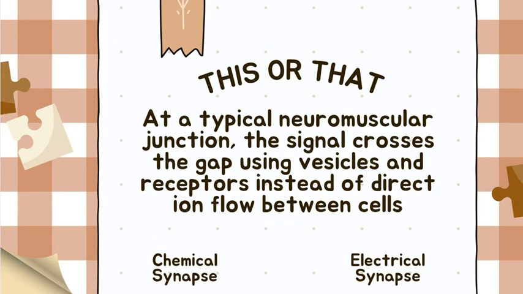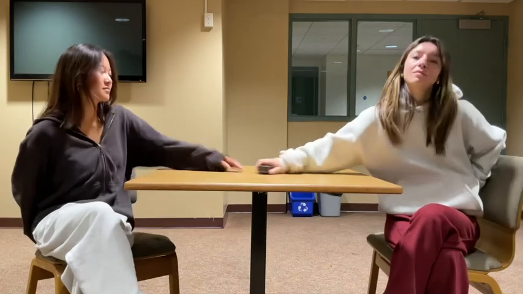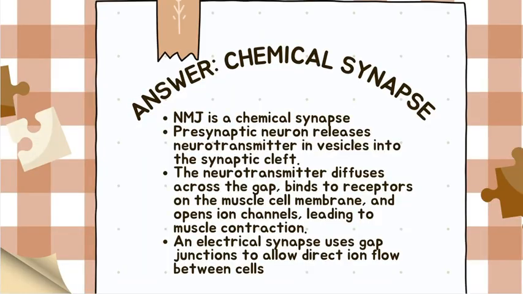Question 10, this or that. At a typical neuromuscular junction, the signal crosses the gap using vesicles and receptors instead of direct ion flow between cells. Chemical or electrical synapse? Chemical synapse. Neurotransmitters are released into the synaptic cleft and bind to receptors in the next cell. That's how signals are passed. Correct. Most human CNS synapses and neuromuscular junctions are chemical for modulation and control.